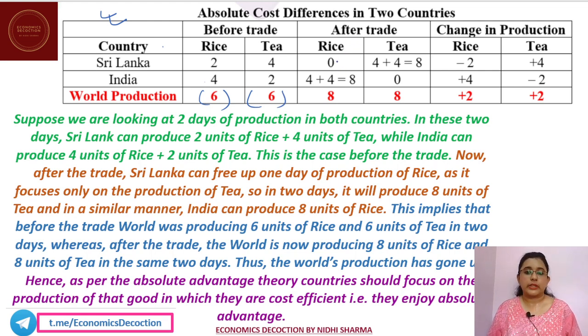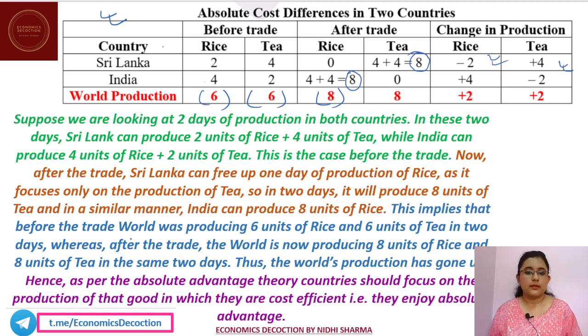So what happens after trade? Since Sri Lanka has an absolute advantage in tea production, it is going to produce 8 kgs of tea. And since India has an absolute advantage in rice production, India is going to produce 8 kgs of rice. So after trade, the world production has increased from 6 to 8. As you can see in the last column, the change in production between rice and tea shows that after trade the entire world production has increased, because the countries are now producing and trading in those commodities in which they have an absolute advantage.